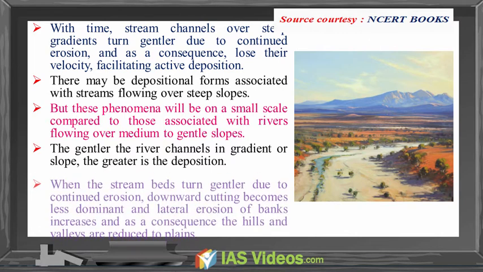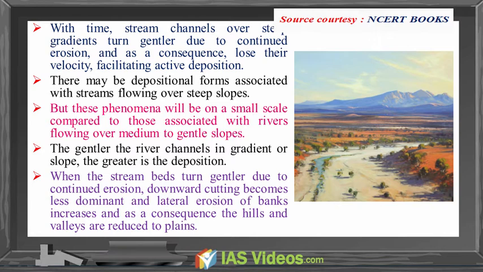When the stream beds turn gentler during the continued erosion, downward cutting becomes less dominant and lateral erosion of banks increases, and as a consequence the hills and valleys are reduced to plains.